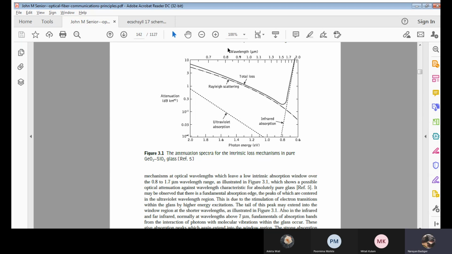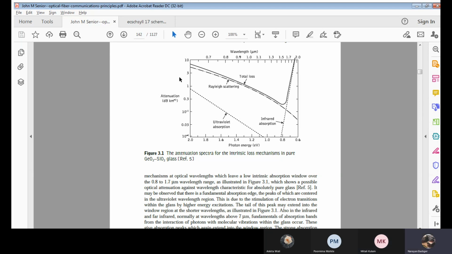Or try to analyze in another way. As the wavelength increases, what will happen to your attenuation? Following or not? Am I audible?